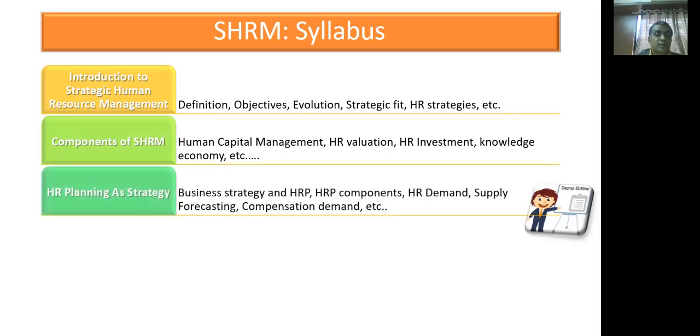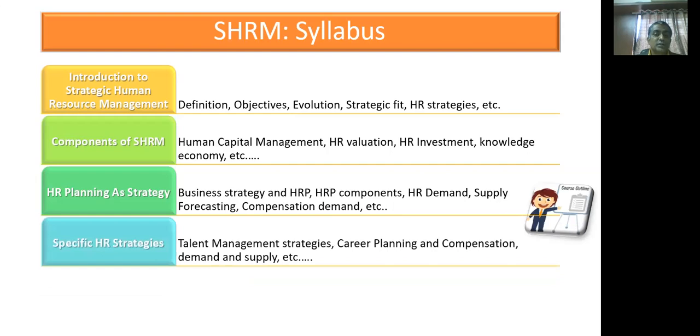Third chapter discusses what is business strategy and human resource policy and how to link these two components. What are human resource policy components? What is HR demand and what is supply forecasting, compensation demand, and so on.